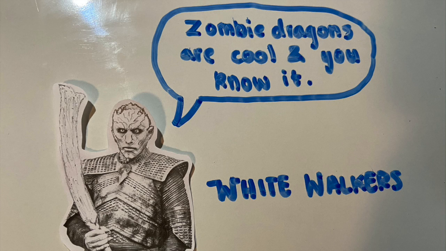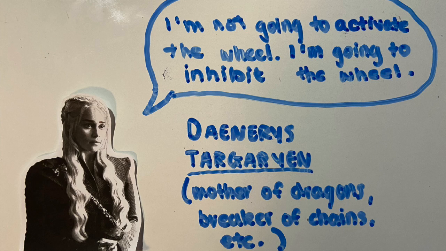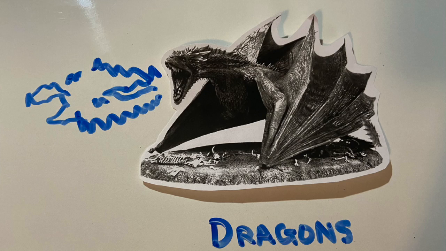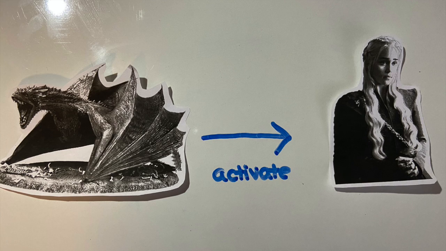In this pathway, we also have Daenerys Targaryen, the rightful heir to the Iron Throne and a gene with a title that just keeps getting longer. And finally, we have Daenerys' dragons, a gene that was once thought to be extinct. Let's see how these genes interact within the pathway.